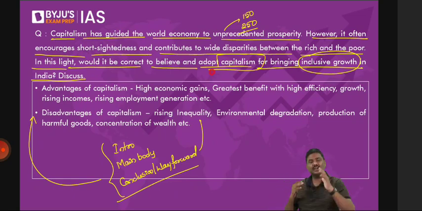In the conclusion, you can simply say, looking at the disadvantages and the situation in India. What is the situation in India? Don't you think there is rising income inequality? Point 1, rising income inequality. Poverty population very high. Wealth inequality very high, etc. Keeping in mind all these factors, India adopting a mixed model economy is better compared to adopting capitalism. Rather than adopting capitalism, the mixed economy model is much better. This is how you conclude the question here.